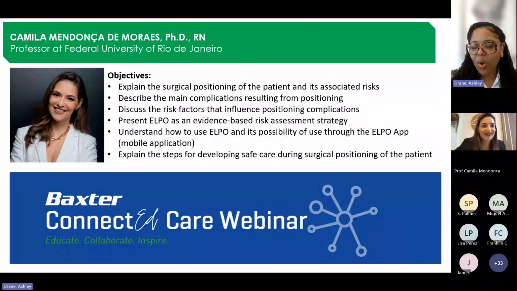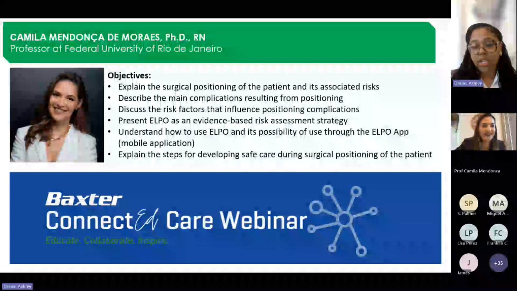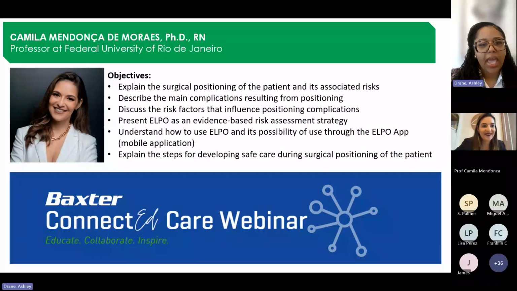So before we do that, I'll just go over the objectives really quickly. We are going to explain the surgical positioning of the patient and its associated risk. We're going to describe the main complications resulting from positioning, discuss the risk factors that influence positioning complications, present ELPO as an evidence-based risk assessment strategy. Also, you will be able to understand how to use ELPO and its possibility of use through the ELPO app, which is a mobile application that you all will have access to, and also explain the steps for developing safe care during surgical positioning of the patient.